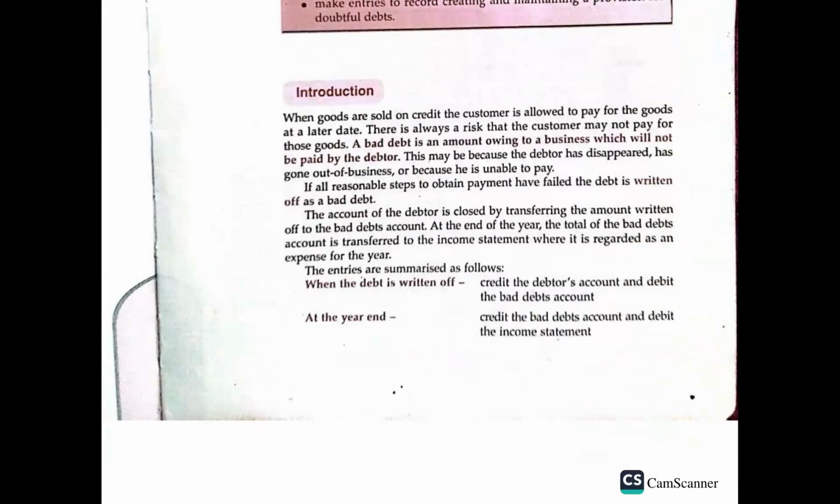If you debit the bad debt account, it means at the end of the period you will have to credit the bad debts account and debit the income statement. These are some of the entries that you make.